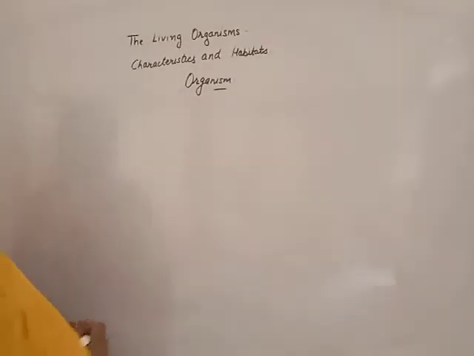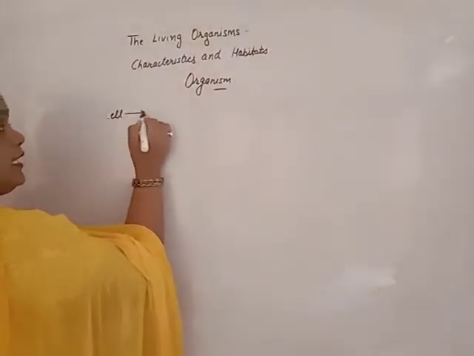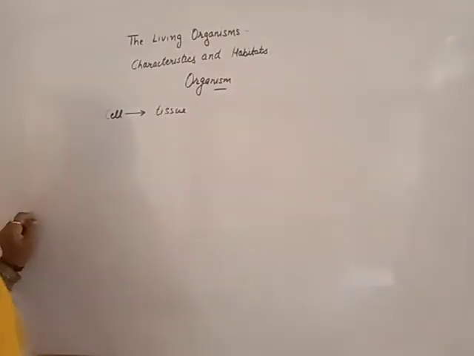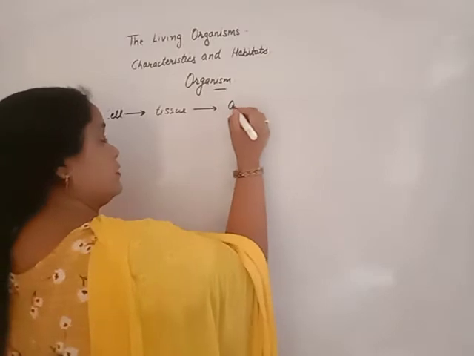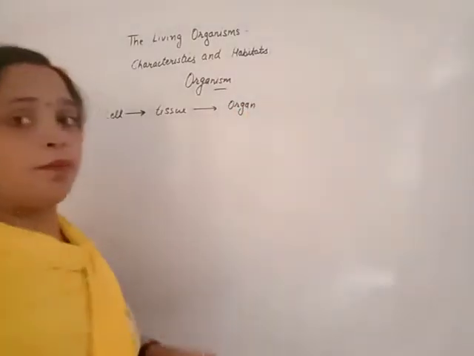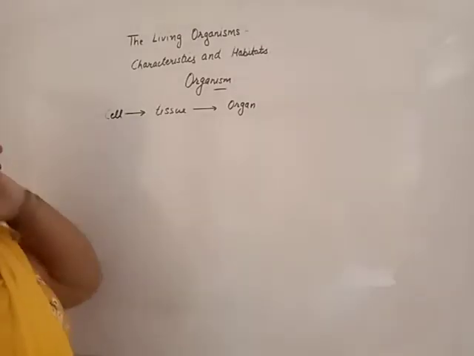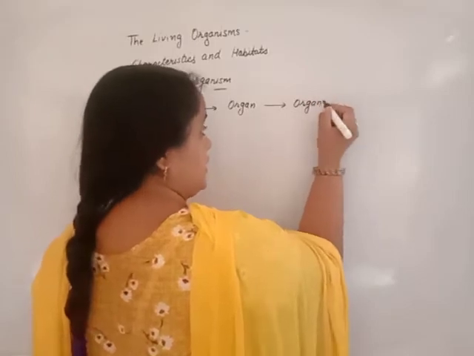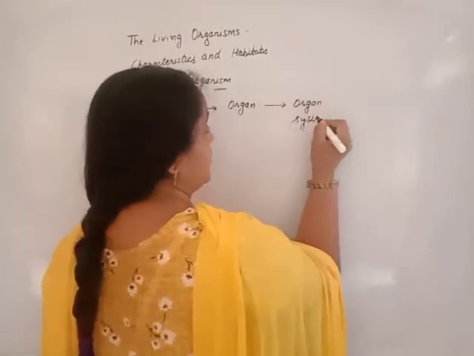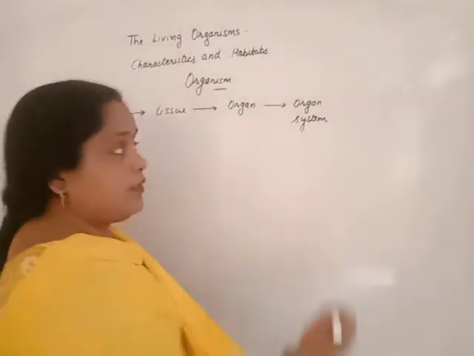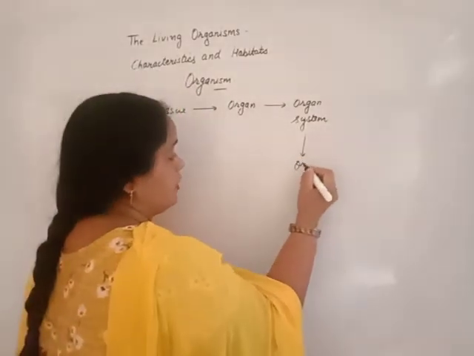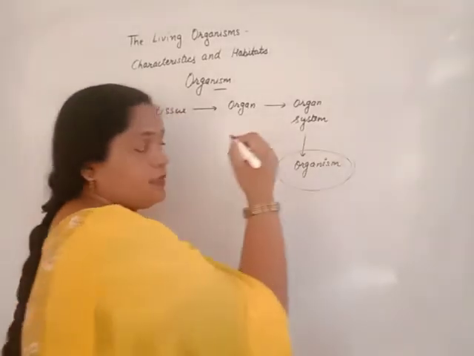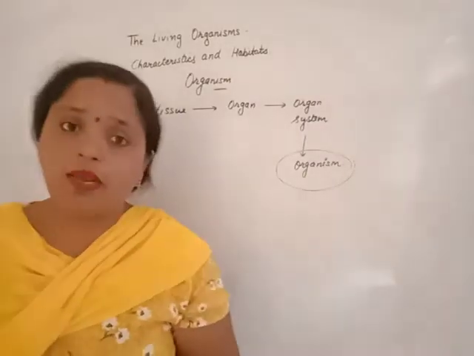First of all, beta, cells combine together to give tissues. These tissues combine together to give organs, like heart, kidney, brain, etc. These organs combine together to give organ systems, like the digestive system and circulatory system. These organ systems together form an organism. This organism is a living being.